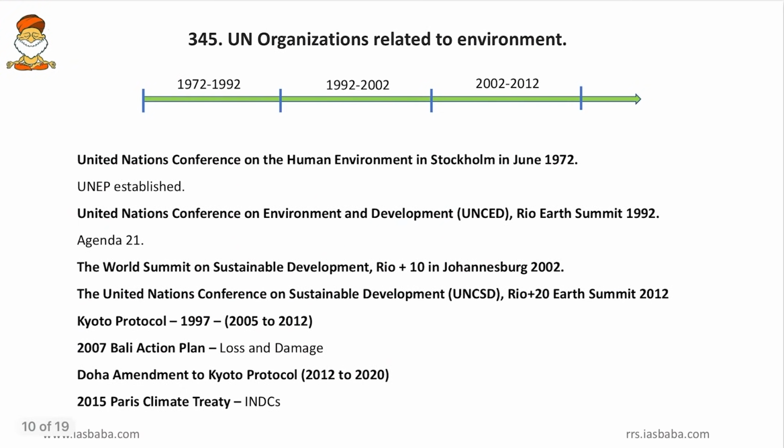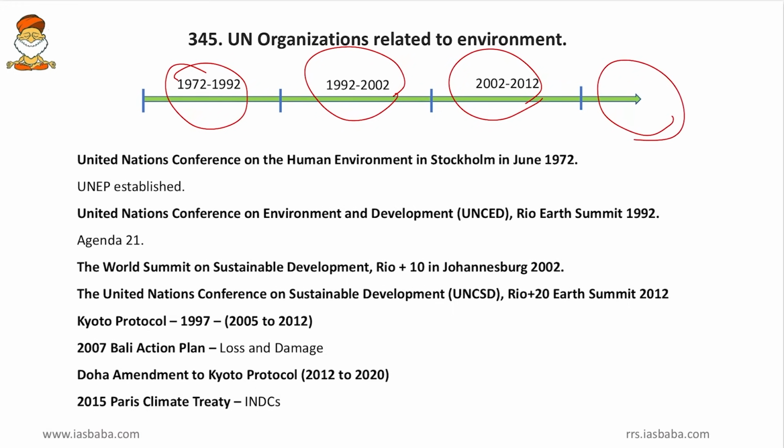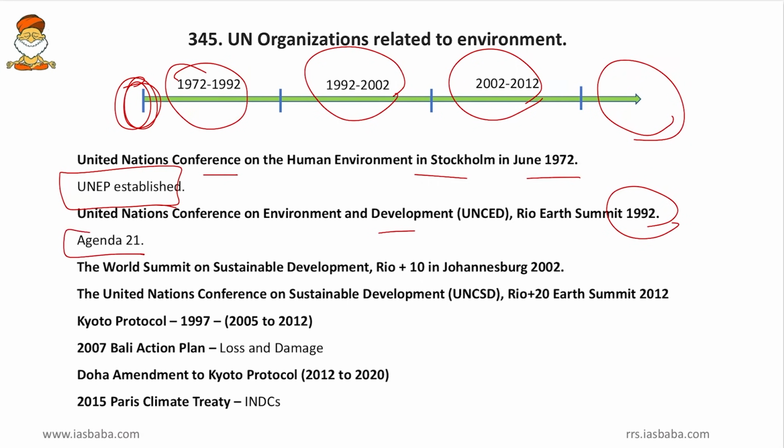Then coming to next, the UN organizations related to environment. Friends, here once again we will divide this into 1972 to 92 era, then 92 to 2002 era, and 2002 to 2012 era, and 2012 and after. So United Nations Conference on Human Environment in Stockholm took place in 1972 for the first time. And in the very first conference, the UNEP was established. And then the United Nations Conference on Environment and Development was held in Rio in 1992, the famous Earth Summit. And here the Agenda 21 or the agenda for the 21st century was adopted.